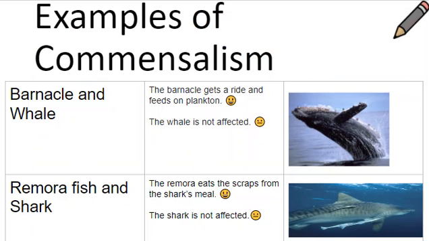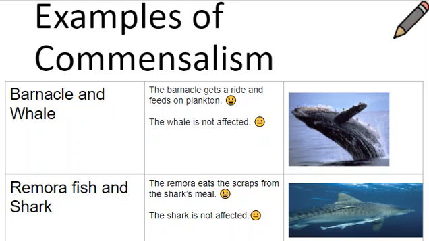Some examples of commensalism. Again, just pick one to write in your notebook. The barnacle and the whale have a commensalism relationship because the barnacle gets a ride and feeds on the plankton. So the barnacle is happy and the whale is not affected.